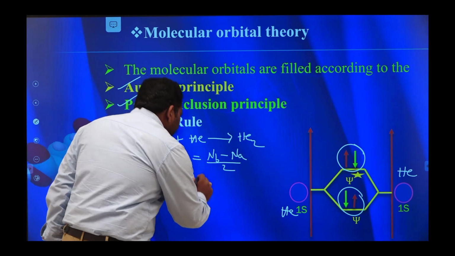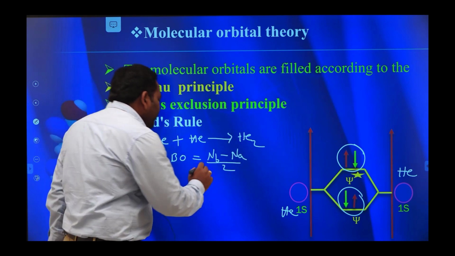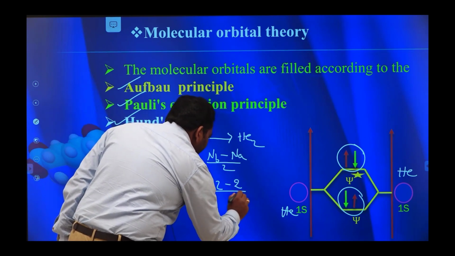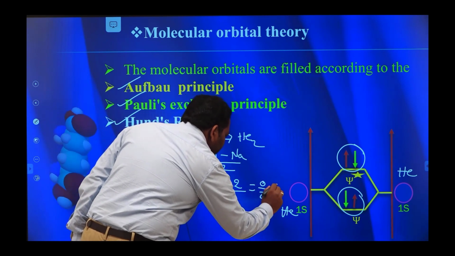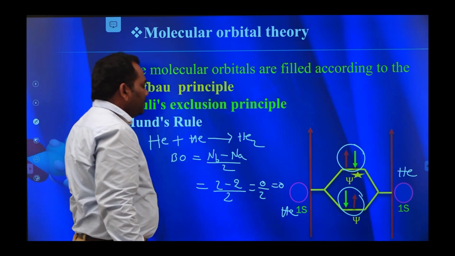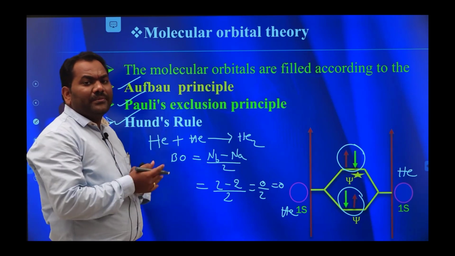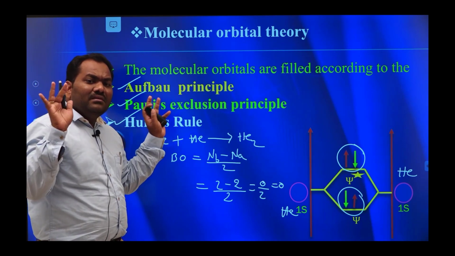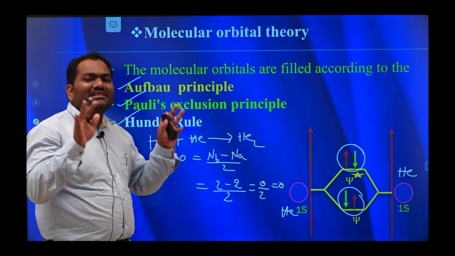So now I substitute the values of NB and Na. Bond order is equal to 2 minus 2 divided by 2. It gives rise to 0 by 2. It is equal to 0. 0 by anything is equal to 0. So, there is no bond present between the He atoms. That's why He2 molecule is not formed.